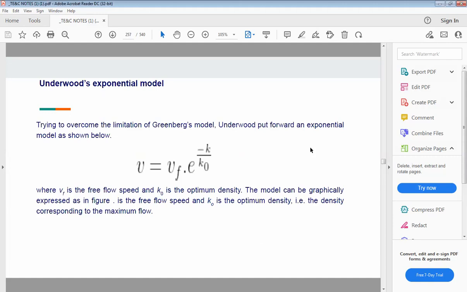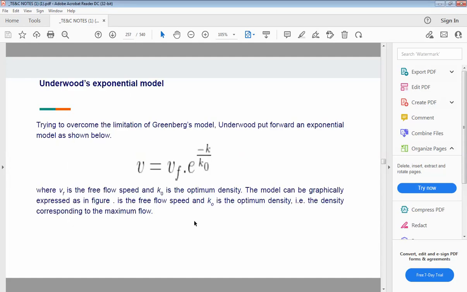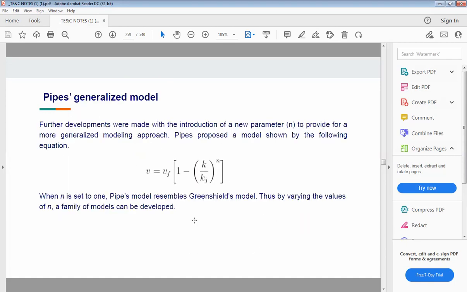After that, there is the exponential model given by Underwood. And according to him, the speed is given by v is equal to vf e raised to minus k by k0. See here, this is the exponential model. And finally, there is the Pipes generalized model where he has introduced only a new parameter, which is n.